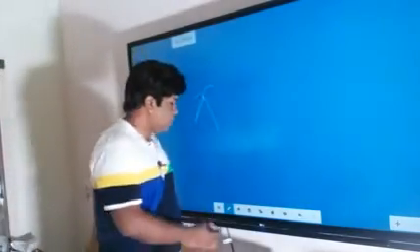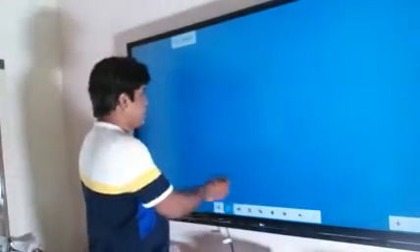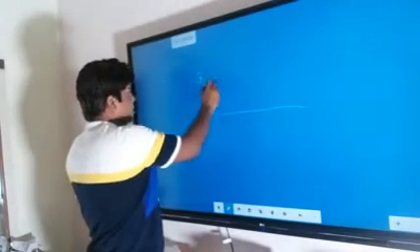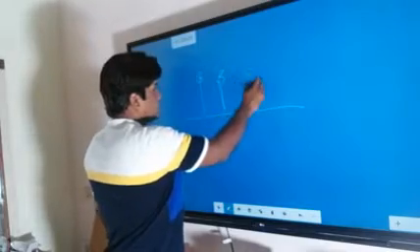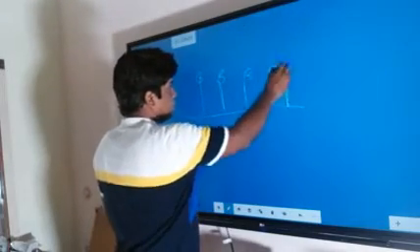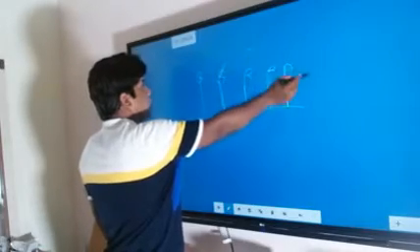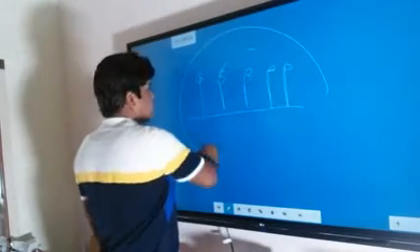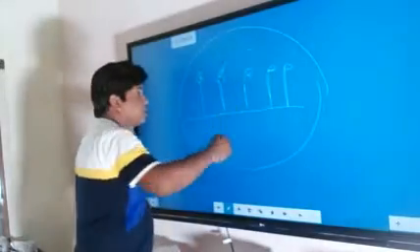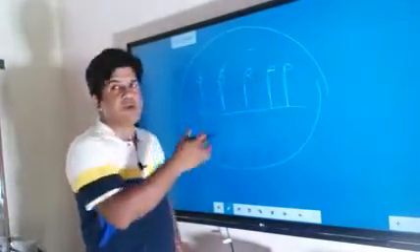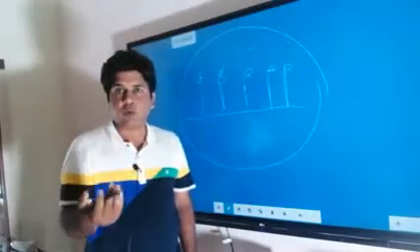In case of autogenic succession, sometimes what happens, suppose this is a land and here one community is already established. This community may modify the climate of this place in such a manner that this climate itself will not be suitable for this community anymore.